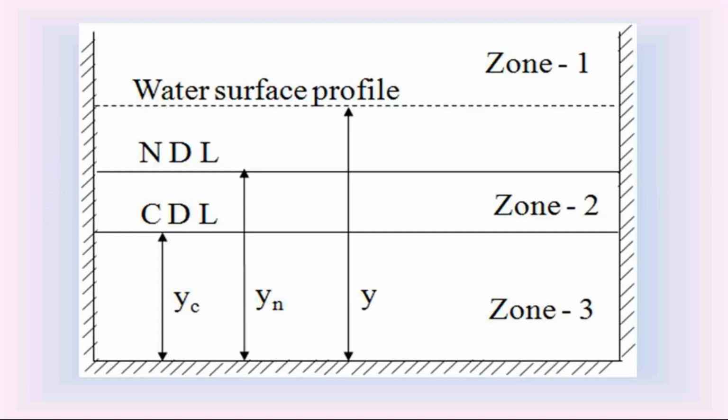If the channel bottom slope is critical slope, this water surface profile is called C curve. If the channel bottom slope is mild slope, it is called M curve.